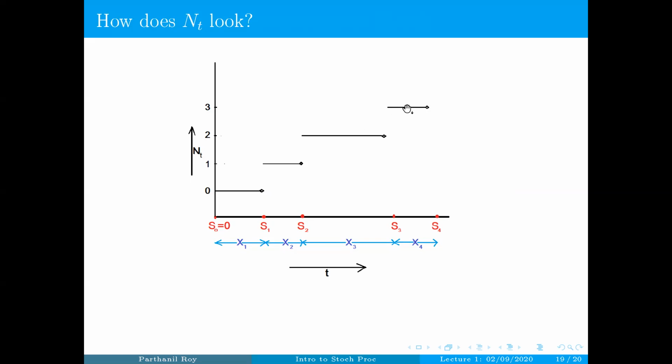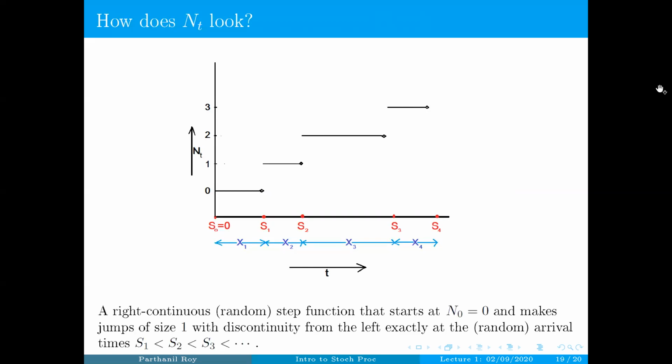So this is the shape of N_t. N_t is a right continuous function; the only discontinuity is from the left. It's a right continuous step function that starts at 0 and makes jumps of size 1, with discontinuity from the left exactly at the arrival times, namely S_1, S_2, S_3, and so on.